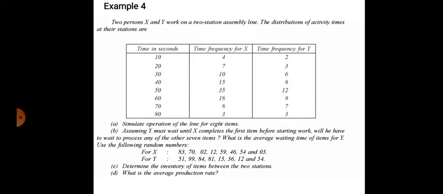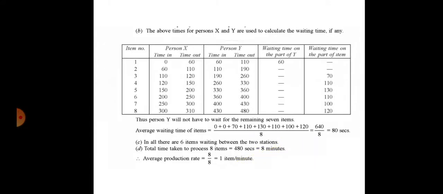Determine the inventory of items between two stations. To find the inventory, in all there are 6 items waiting between the two stations. So 6 items and the average is 80. So a total of 6 items are required to be stored between the two stations. This is the inventory. Then the total time taken to process: 480 seconds means 8 minutes are required.